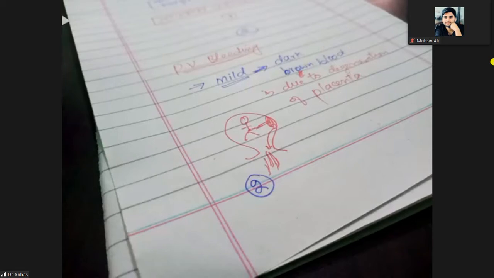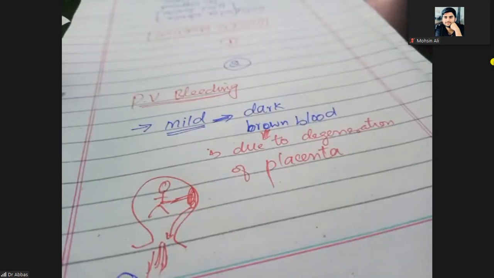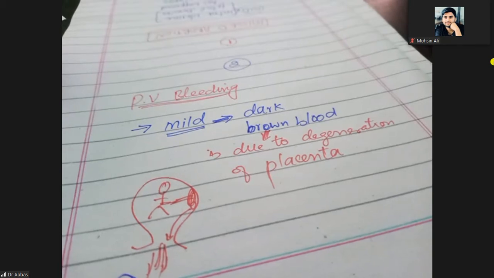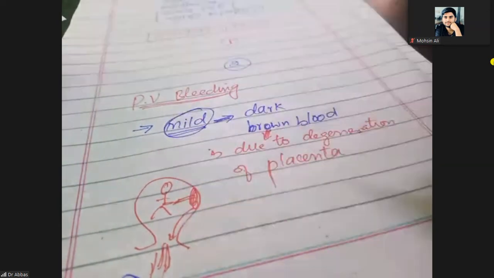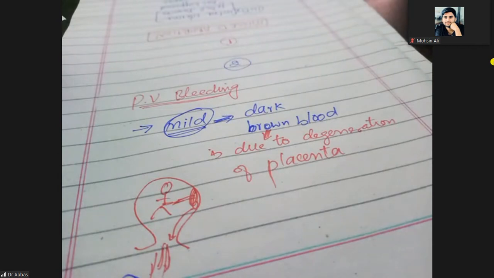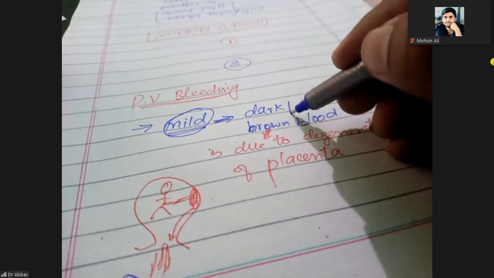Now, okay. So the patient will present with a pregnancy of less than 24 completed weeks of gestation with the complaint of per vaginal bleed. When you check, that bleeding will be mild, not too much, because the membranes are still continuing, not ruptured, but the blood will be dark brown.